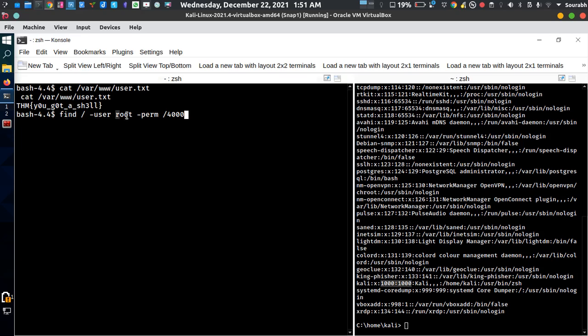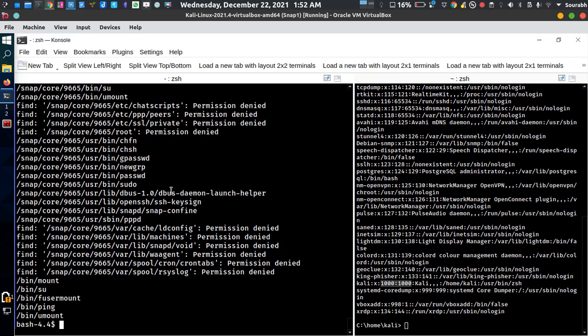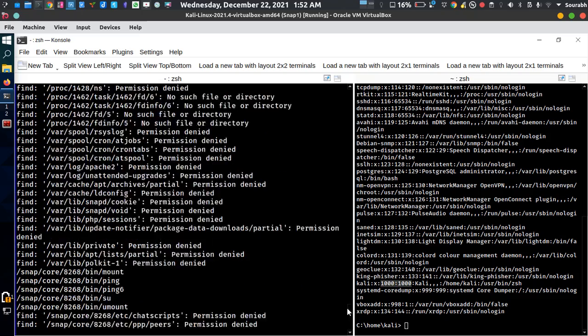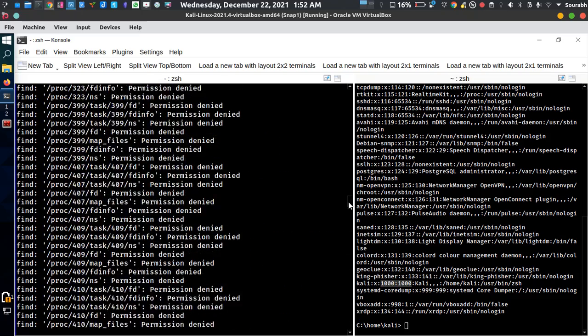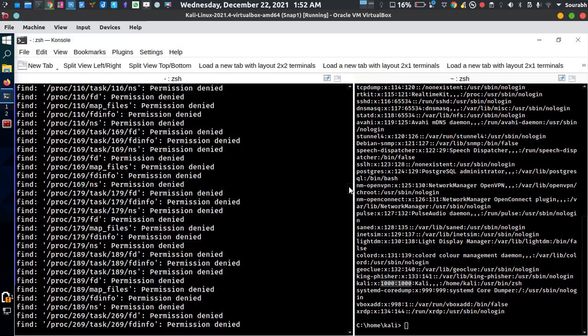That's why I triggered the root and -perm for permission, and the 4000 is basically a switch, a trigger. You just need to hit enter, and as you can see, the entire output is on your screen. You just need to keep in mind that the entries showing permission denied are secure ones, you cannot access them, so they are not going to be vulnerable.